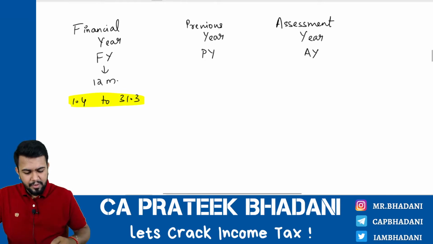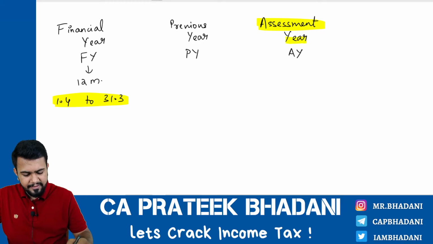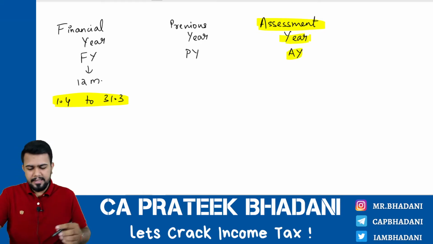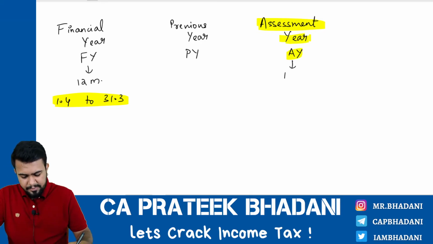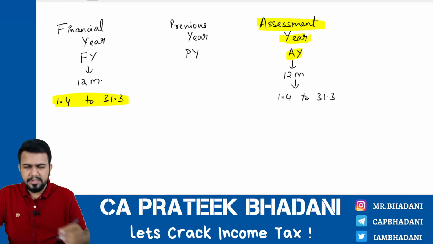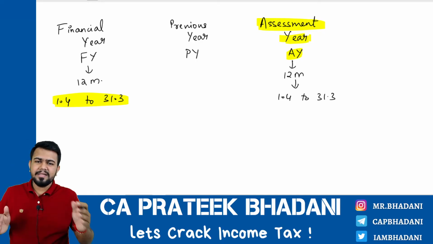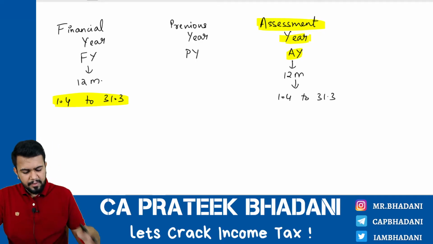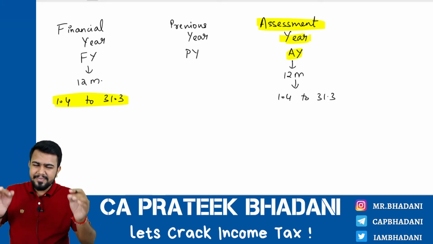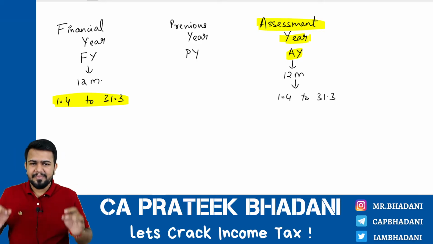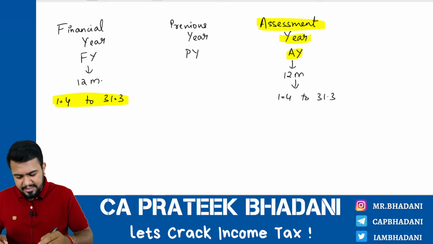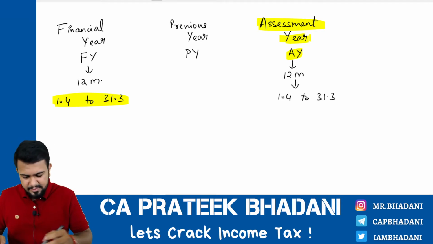Now let us come to assessment year. Assessment year is also a period of 12 months. Assessment year also starts from 1st of April till the next year 31st of March. Basically, assessment year is also a financial year. Then what is special about this assessment year?